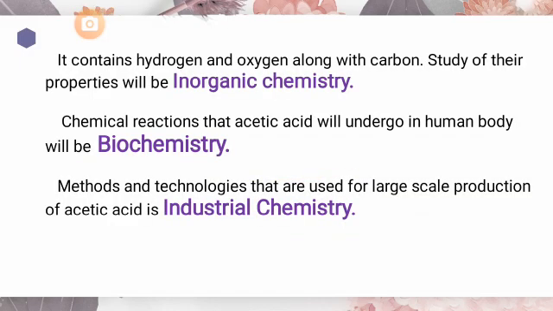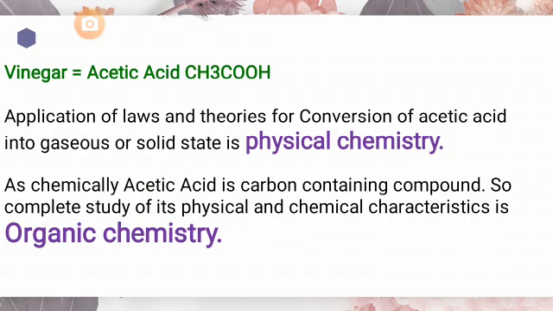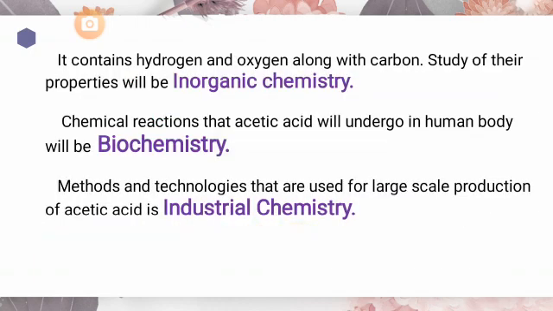Next is industrial chemistry. As I told you in the previous lecture, an industry means a plant or an area where you try to produce something on a large scale. So the methods and technologies that we use to produce acetic acid or vinegar on a large scale will be industrial chemistry. If you study those methods and technologies which are used to produce acetic acid in industries, then it means you are studying industrial chemistry.